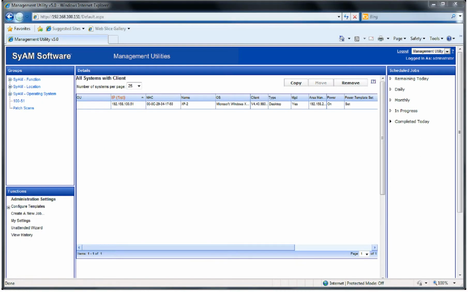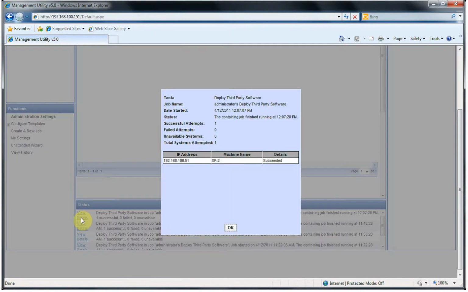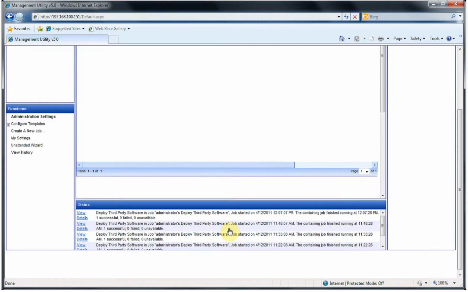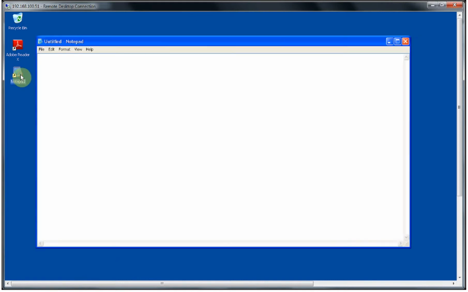Now, after a few minutes, the job is finished, and we can review the job status message to verify that it was successful. On the desktop of the client machine, here's our icon. Double-click it, and it starts Notepad.